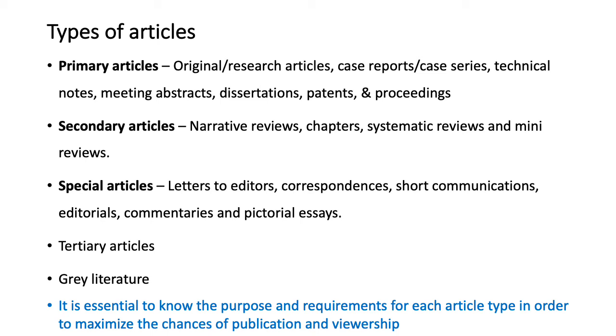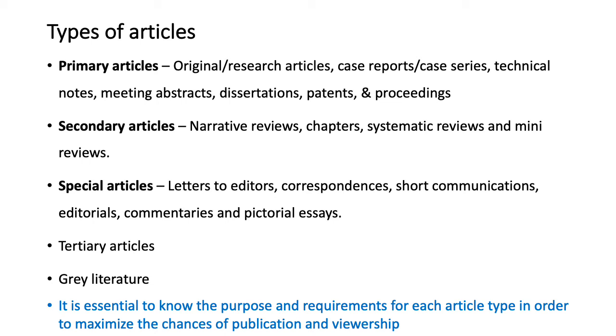Like, let us say mini review is only 2 pages, and it will have some stipulated number of references or words, etc. Meanwhile, a systematic review is a more detailed review. If you are planning to write a systematic review, you should have an approach that is different from that of a mini review.